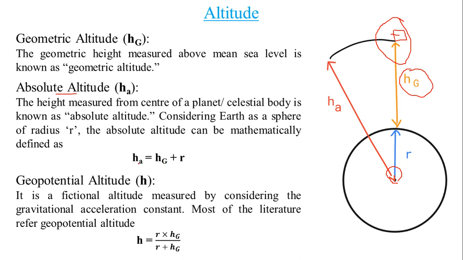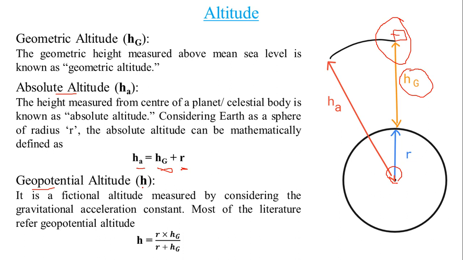So here is the formula of absolute altitude. It's not a complex one, but still, here the absolute altitude is a combination of geometric altitude or geometric height plus the radius of Earth or whichever celestial body we are considering. The next altitude we are going to see is geopotential altitude.